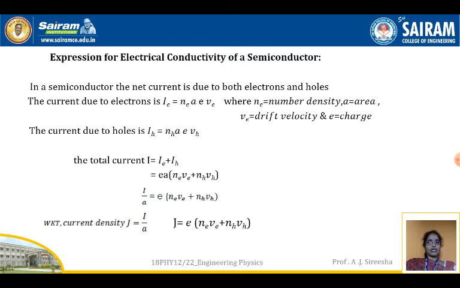So the total current can be taken as eA into (Ne Ve + Nh Vh), because as per the equations for Ie and Ih, we take the sum of these two equations with eA as common. And I by A is nothing but J, which we have discussed in the previous sessions. So J is equal to I by A. Therefore, the current density J is equal to e into (Ne Ve + Nh Vh). Just the simple cross multiplication of I by A gives rise to J, and J is nothing but e into (Ne Ve + Nh Vh).